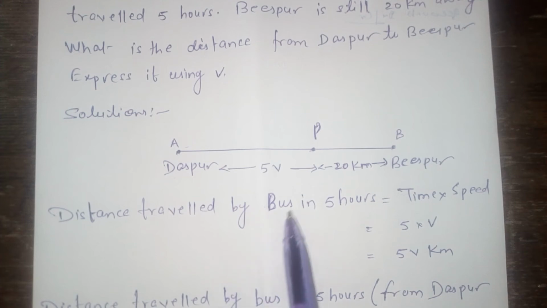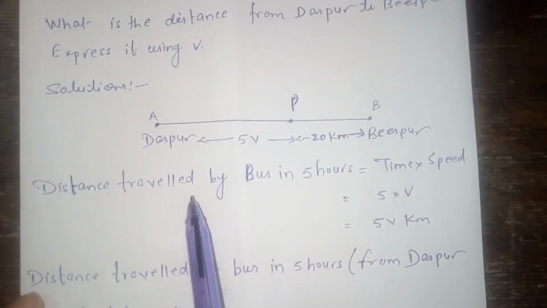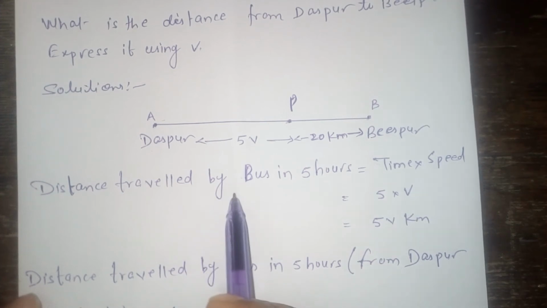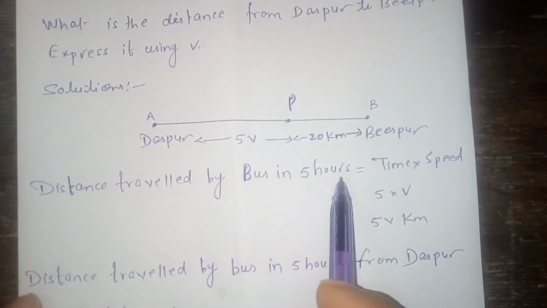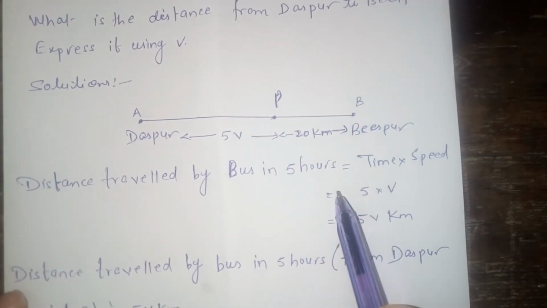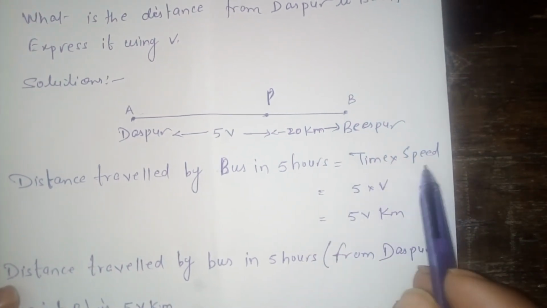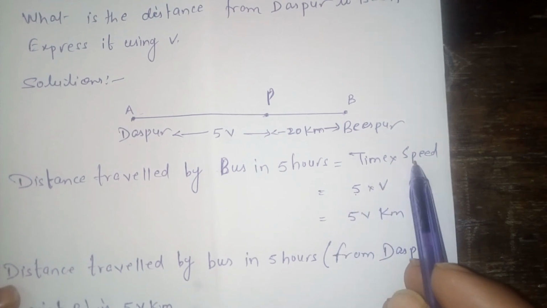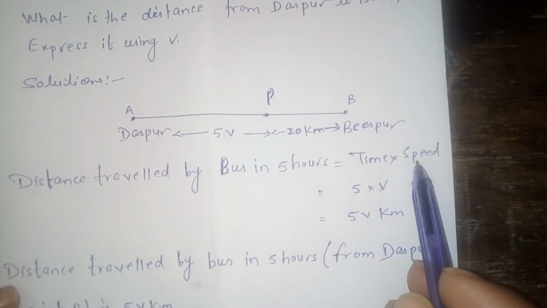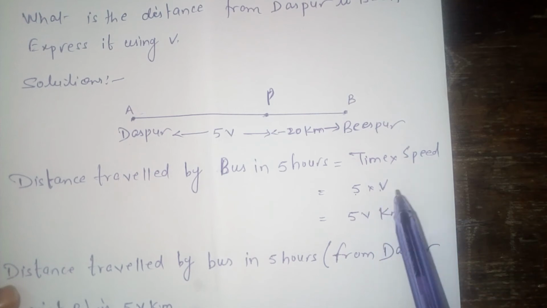The speed of the bus is v kilometers per hour. Now we will find the distance traveled by the bus in 5 hours. You know very well, distance equals time into speed. Time is 5 hours and the speed of the bus is v.